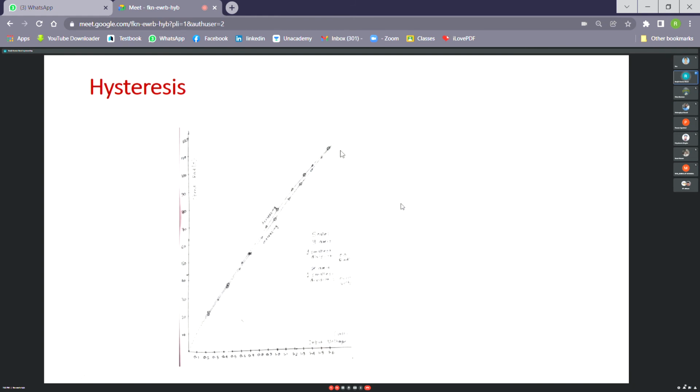The increasing and decreasing characteristics slightly deviate. And this is called hysteresis of the DC servo motor. It's called hysteresis of DC servo motor.